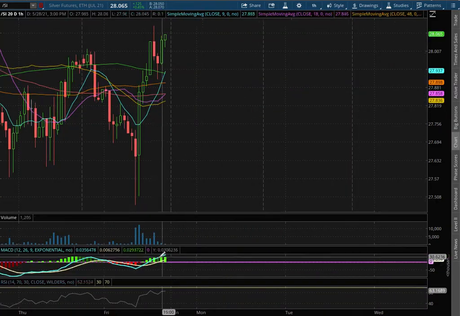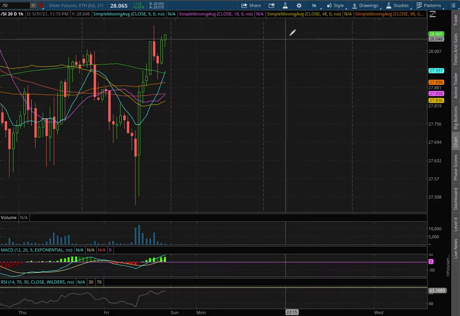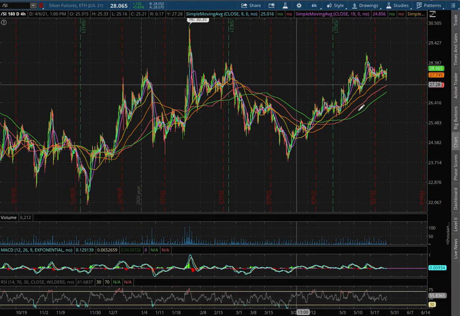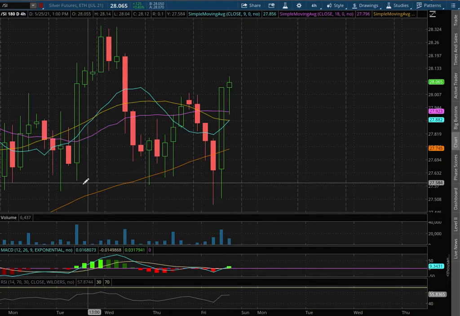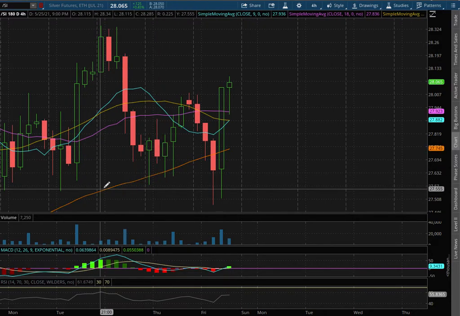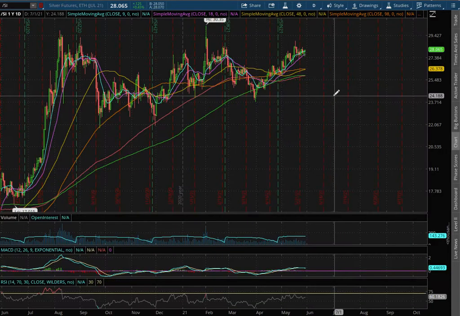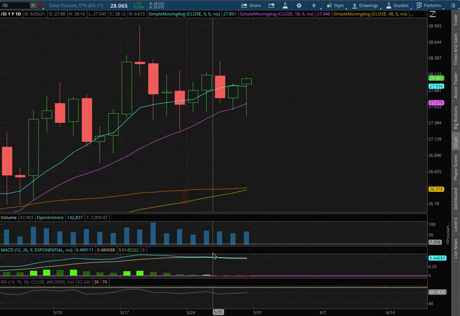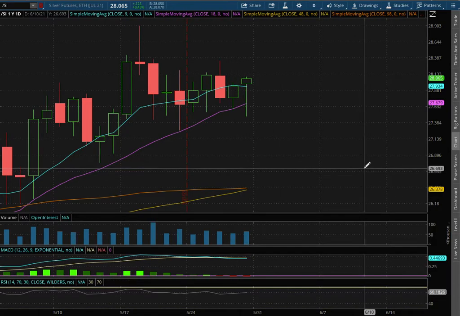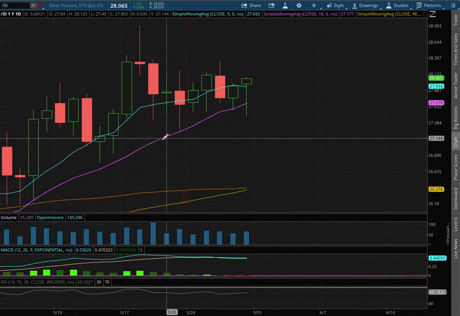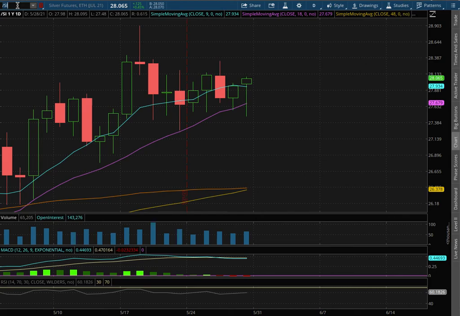We have now reached positive MACD and we're approaching overbought levels with the RSI. As we extend that to the 4-hour chart, we are slightly in positive MACD and we did bounce right off the 100 moving average, this orange line, at a price of $27.75. As with the daily chart, we still remain in positive MACD and we're slightly off of overbought condition with the RSI. We're still resting right along the 18-day moving average, this purple line, at a price of $27.68.